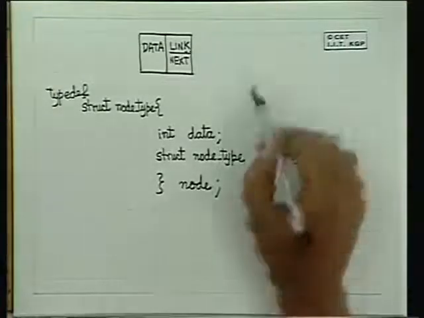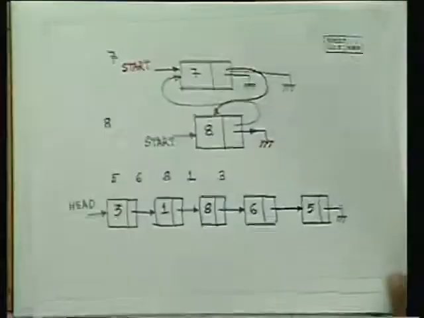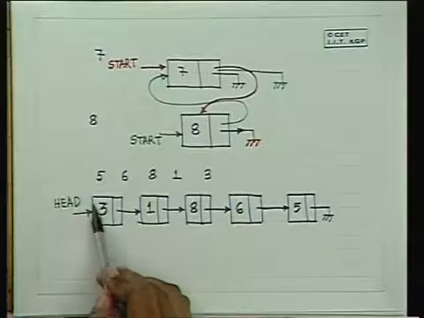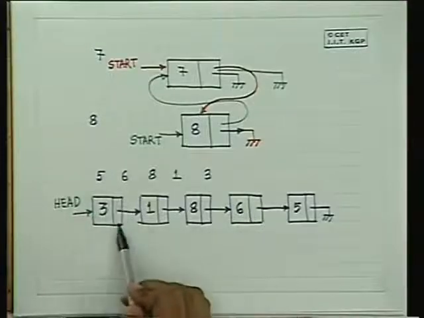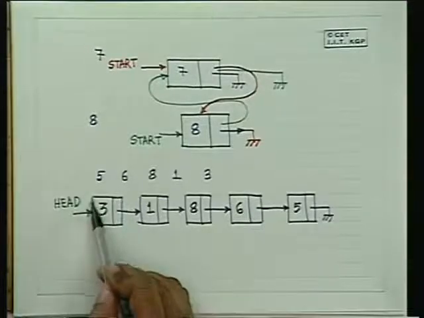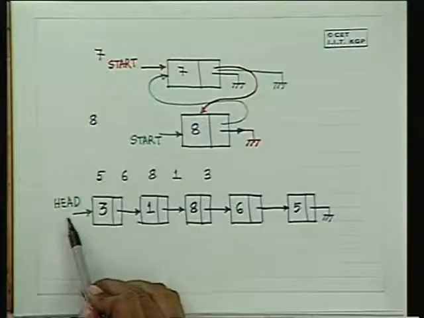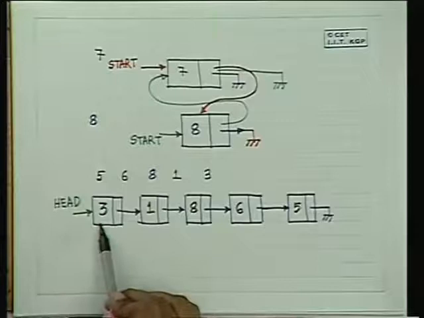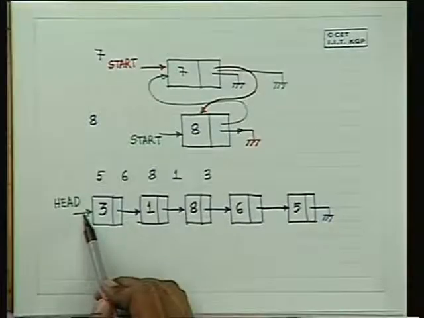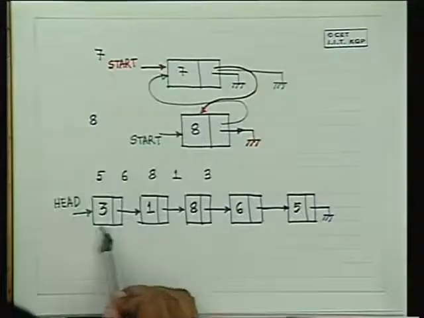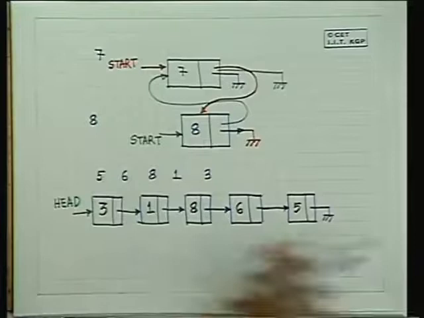Now the linked list, on the other hand, the head of the linked list will be a pointer to this node. So any linked list is not a node but a pointer to a node. Any variable which defines a linked list is not a node but a pointer to a node.